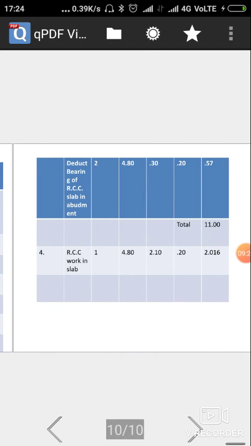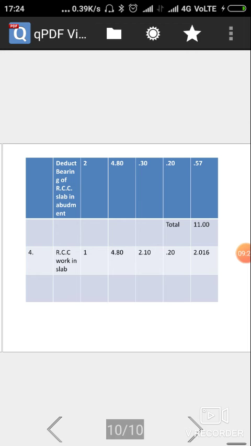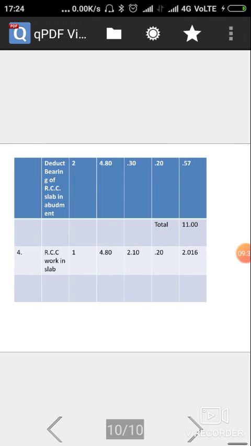Then deduct the bearing of RCC slabs. The RCC slab is provided at the top, so it is deducted from this brickwork. There are 2 numbers of RCC slab bearings. Length is 4.80, width is 0.30 meter, and height is 0.20 meter.